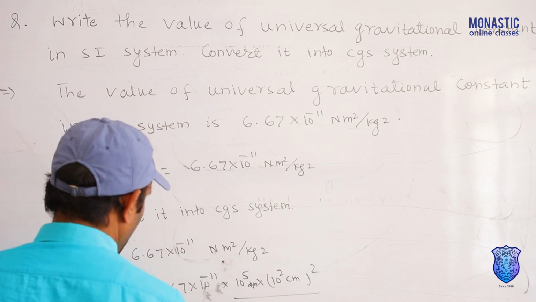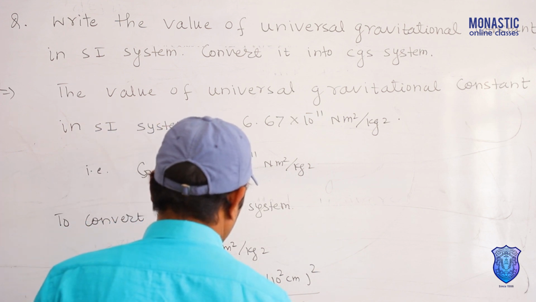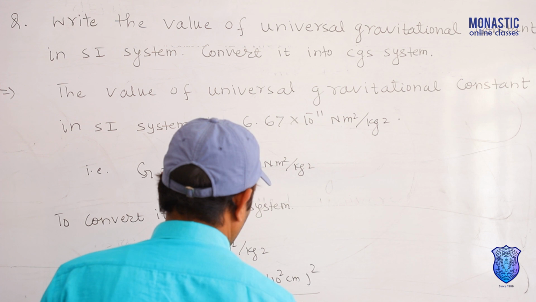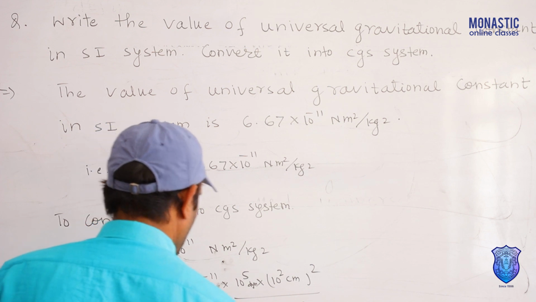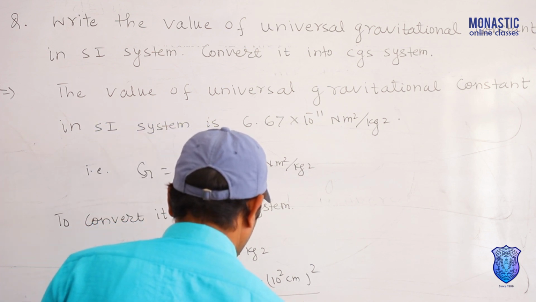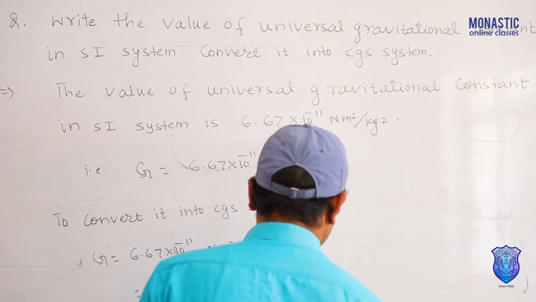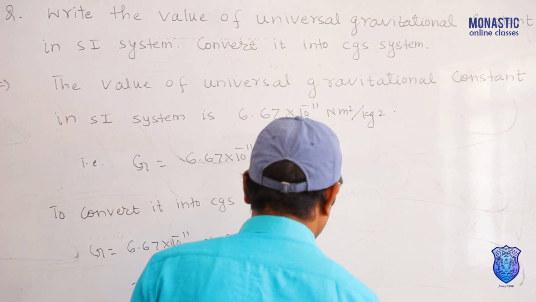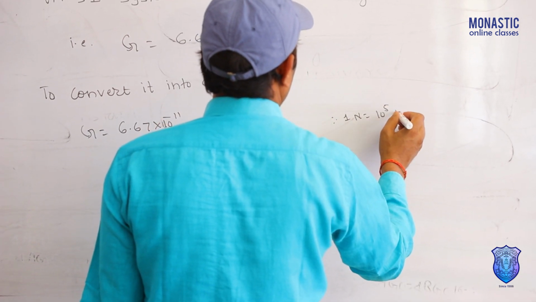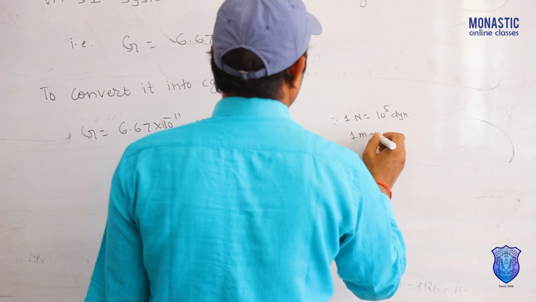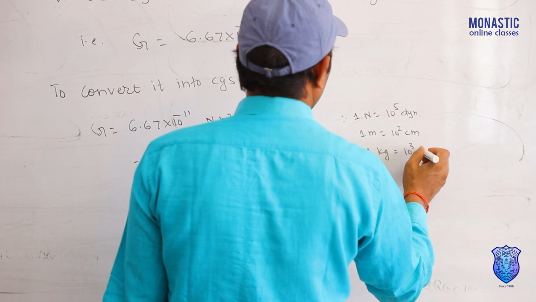Then it will be 6.67 10 to the power minus 11 into 10 to the power 5 into 10 to the power 4 upon 10 to the power 6, dyne square centimeter per square gram. We know that 1 Newton equal to 10 to the power 5 dyne, 1 meter equal to 10 to the power 2 centimeter, and 1 kg equal to 10 to the power 3 gram.